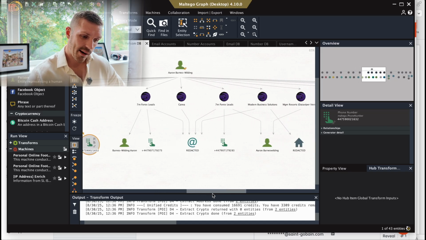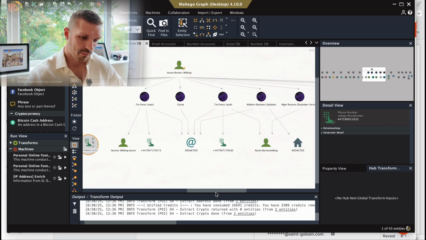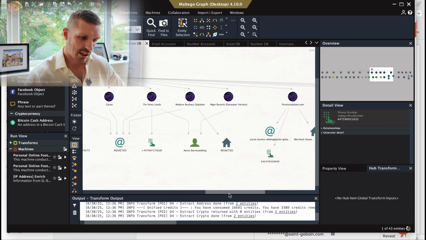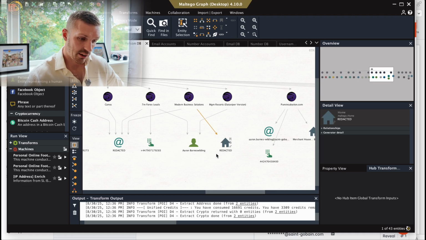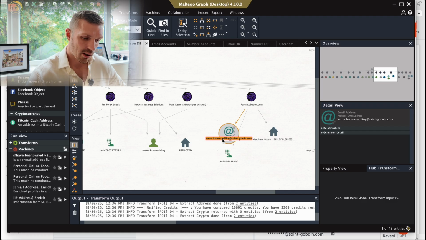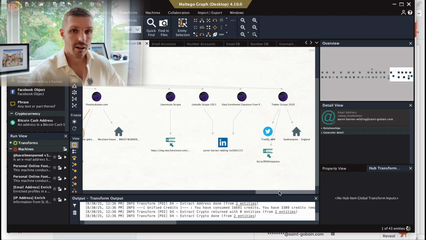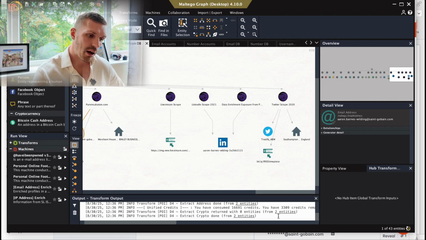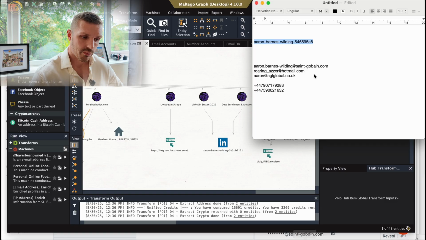That was a personal email that still has some links to me now. That was an address which was linked to someone I know. There's the Saint Gobain email that we're talking about, my work one, where I used to work, and then my Twitter. So again, a lot of personal information linked to me. We want to take all these personally identifying bits of information, so the mobile numbers and the emails. We're going to make a list, which I've done here.